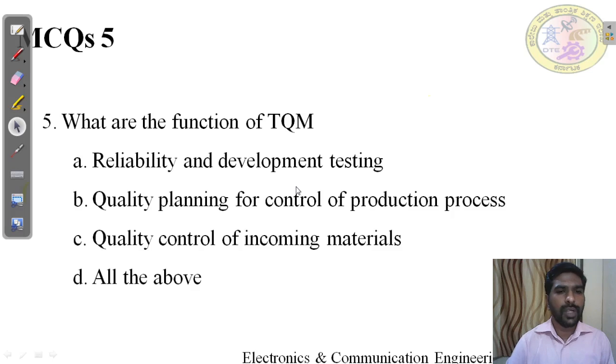Question number 5. What are the functions of TQM? A. Reliability and development testing. B. Quality planning for the control of production process. C. Quality control of incoming material. D. All the above. Pause the video and try to find the answer for this question. The right answer for this question is option D, all the above.